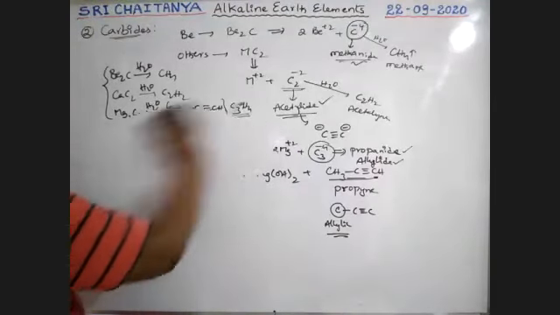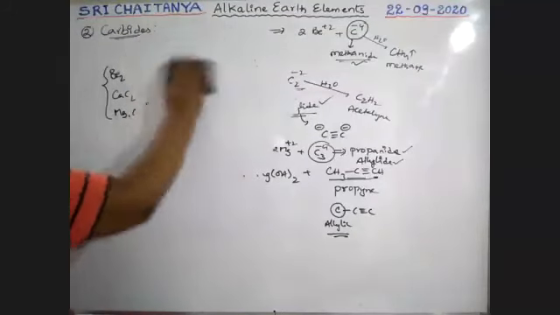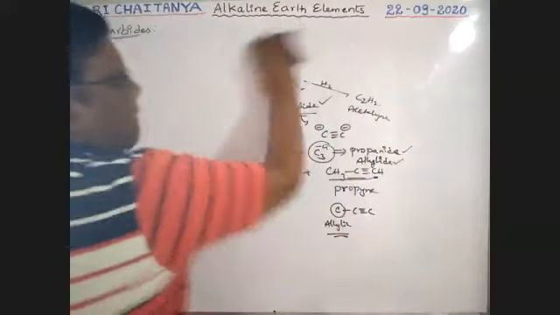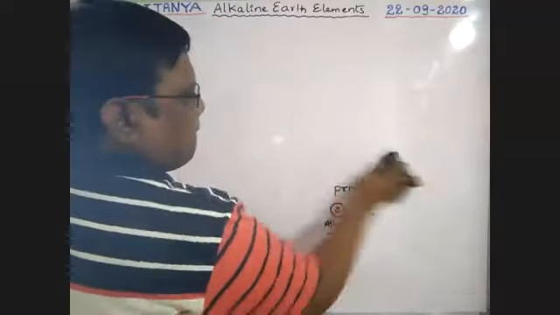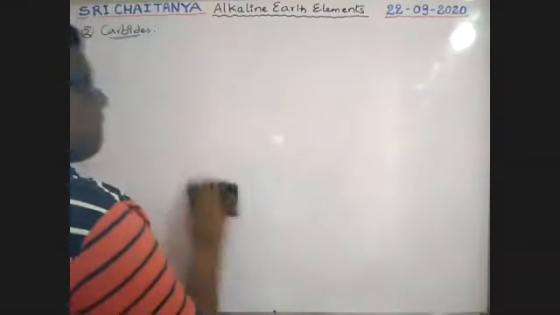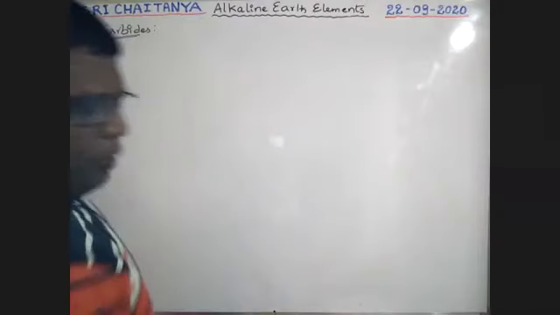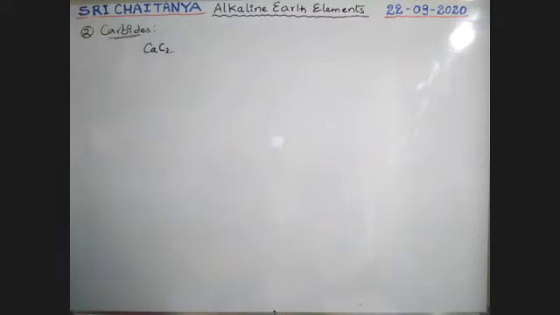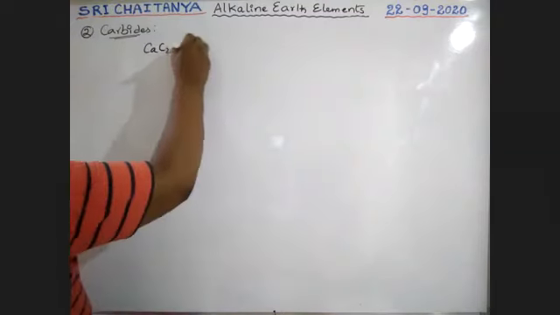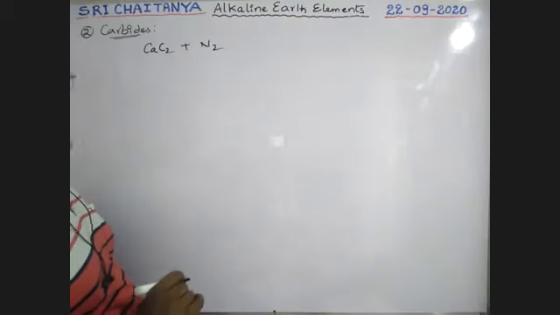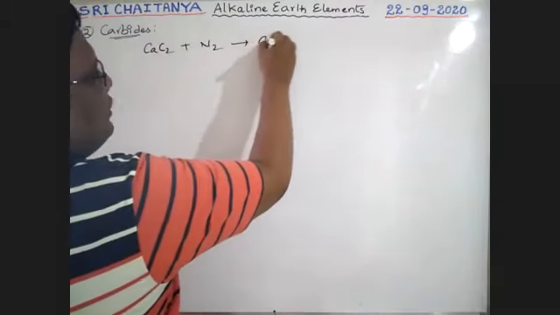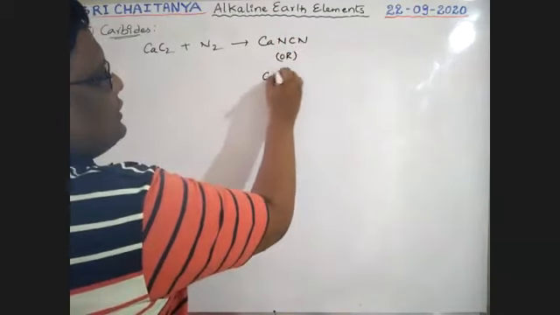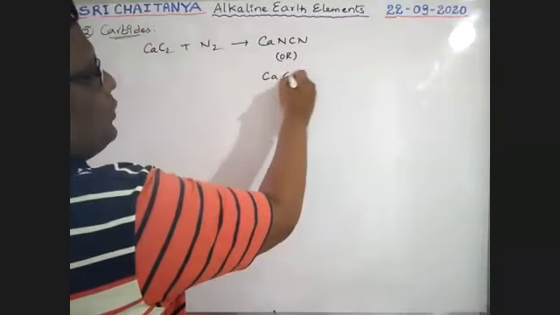Next, the most important property, boys: when calcium carbide reacts with nitrogen, that gives CaNCN, which we also write as CaCN2.